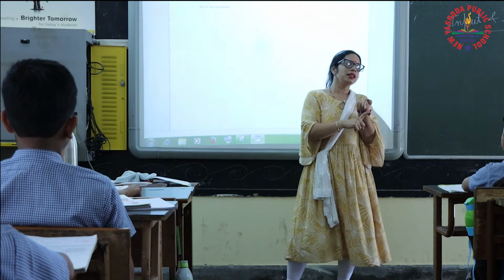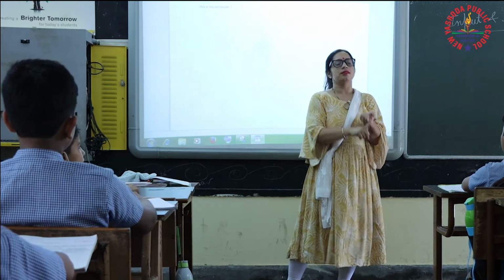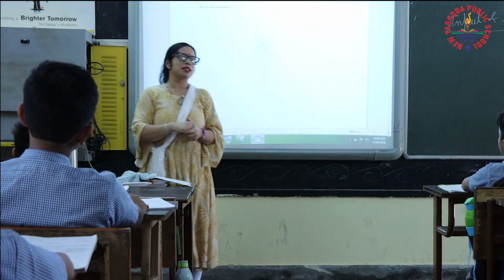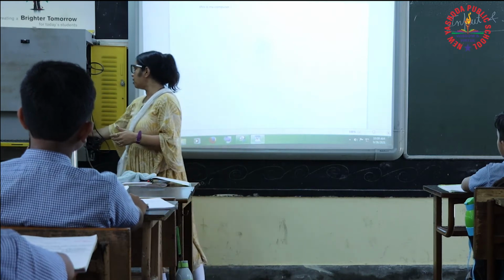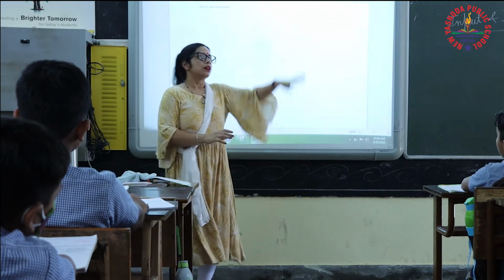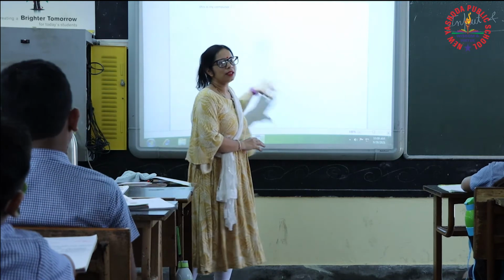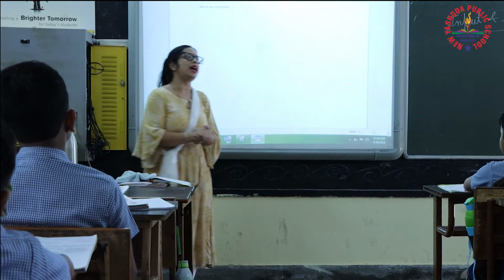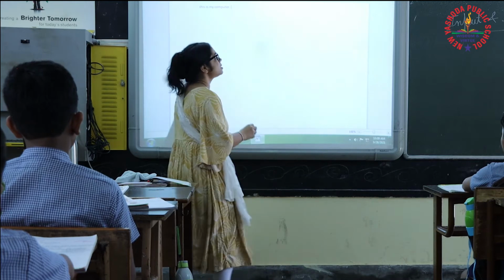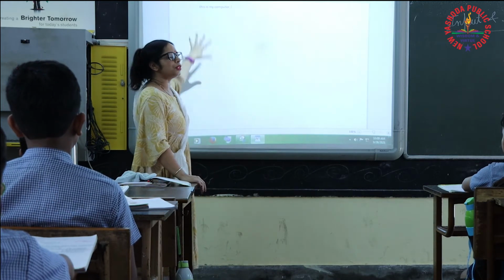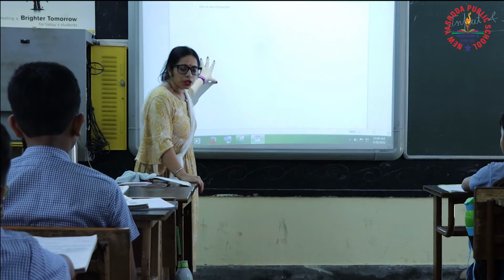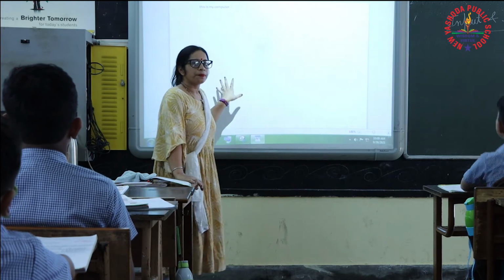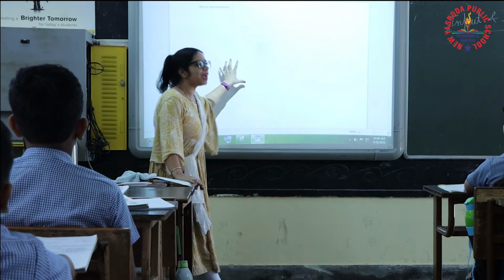And what are we getting? Information. With the help of an input device, we will enter data into the computer and we will get output here. With the help of the keyboard, so the keyboard is an input device. And with the help of this screen, what are we getting? Output. So this projector is called an output device.